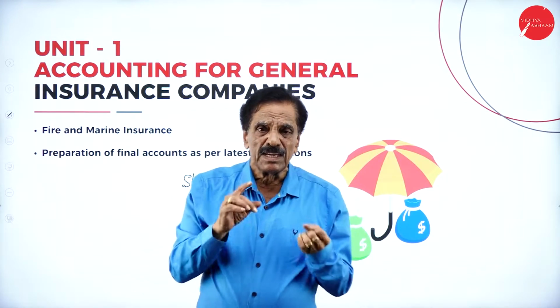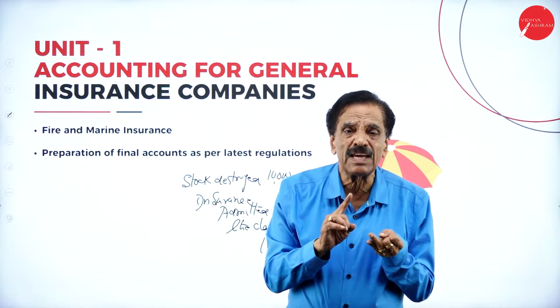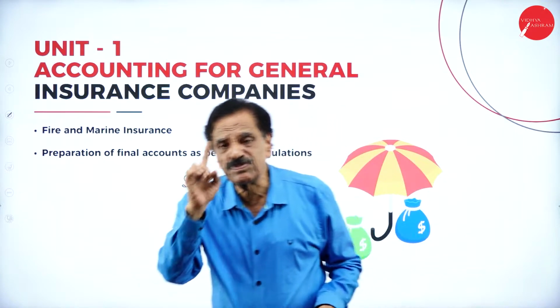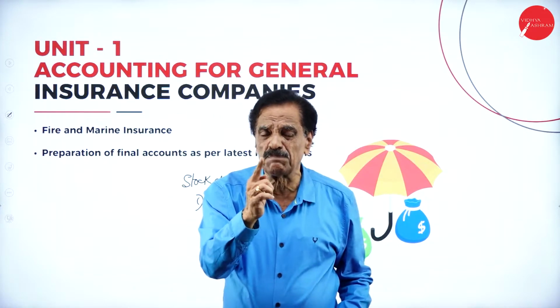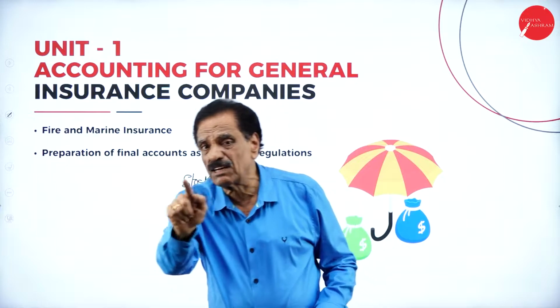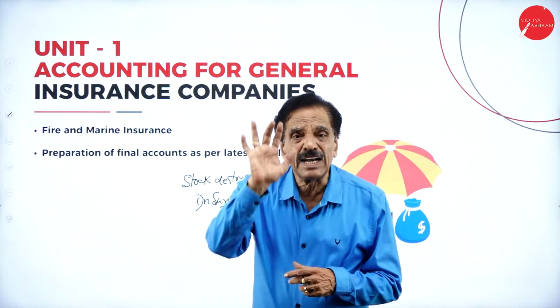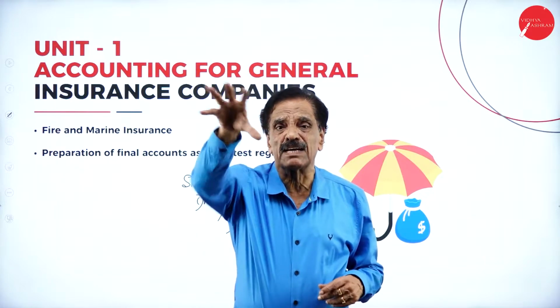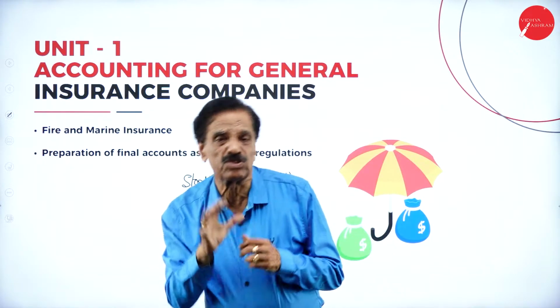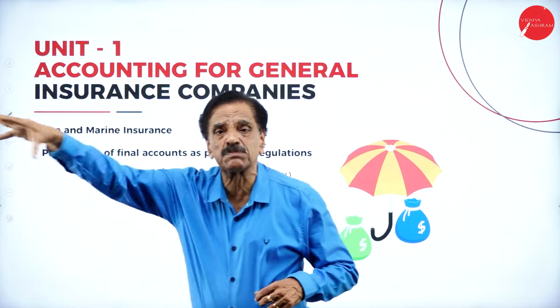I will repeat, in case of fire and accident, about 50% of the net premium will be kept as a reserve for unexpired risks. In case of marine insurance, 100% will be kept as a reserve for unexpired insurance.